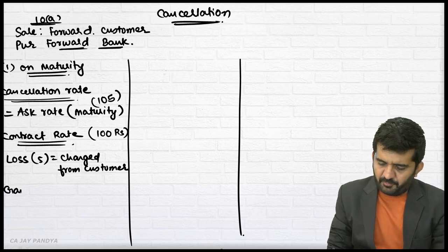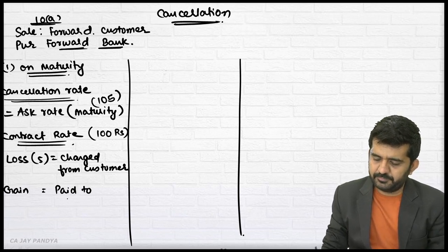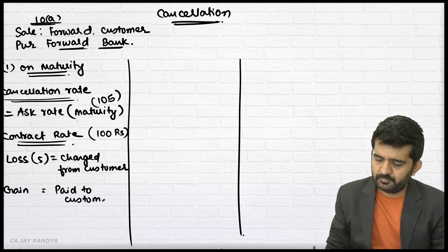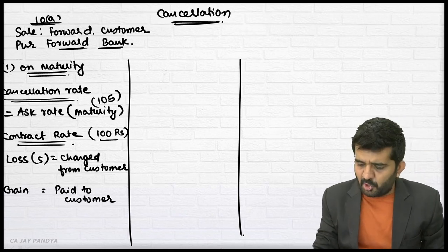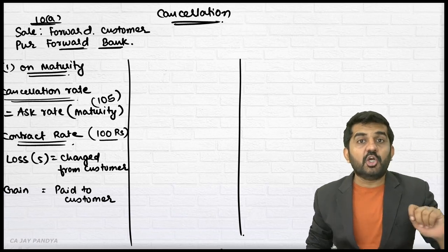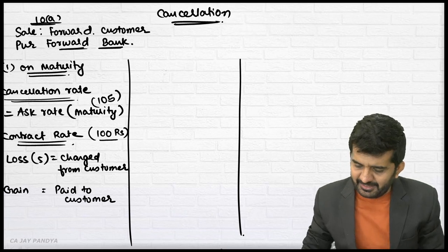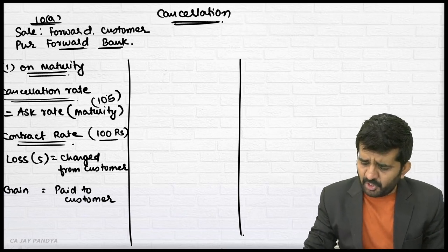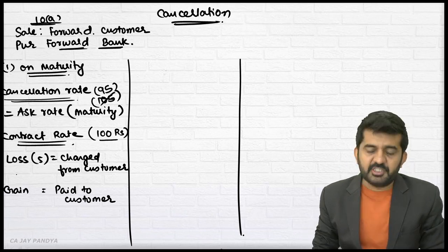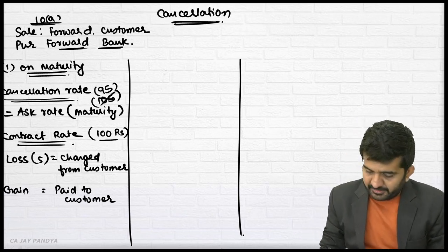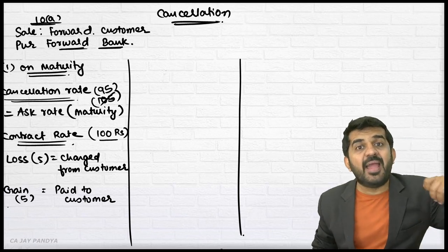If it is a gain for a bank, it will be paid to the customer. When there will be a gain also, I can help you out. What is the contract rate? 100. The customer has cancelled the contract. And on maturity, the rate of purchase is say 95 instead of 105. Then there is a gain of 5 rupees for the bank, which the bank will pay to the customer.